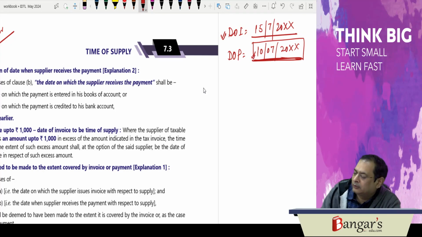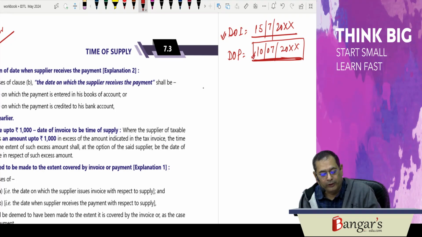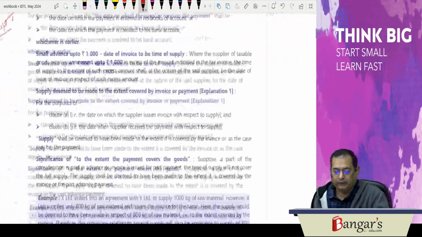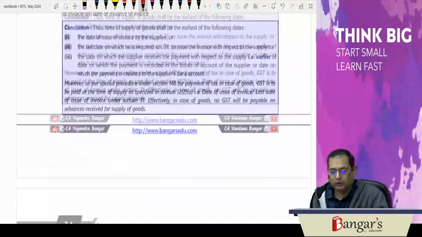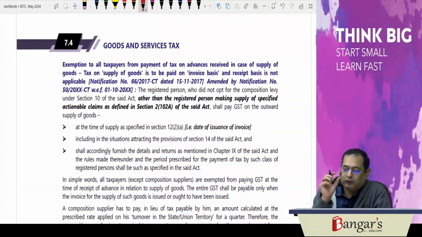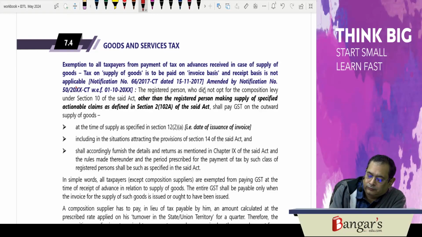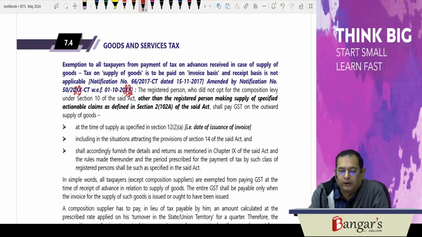So here on advance also you are required to pay GST, but separately a notification was issued, which was providing exemption. This notification has been issued and amended with effect from 1st of October 23.